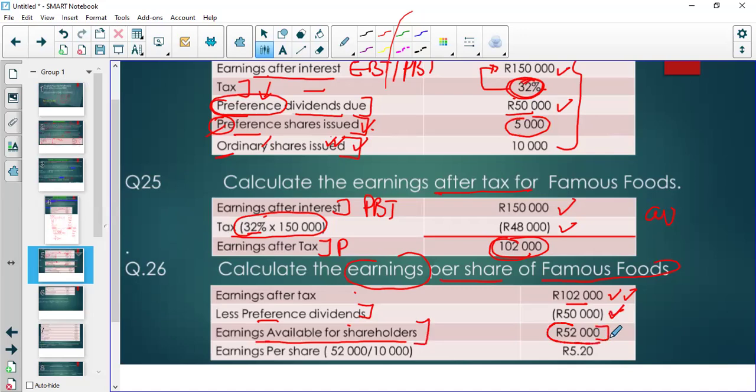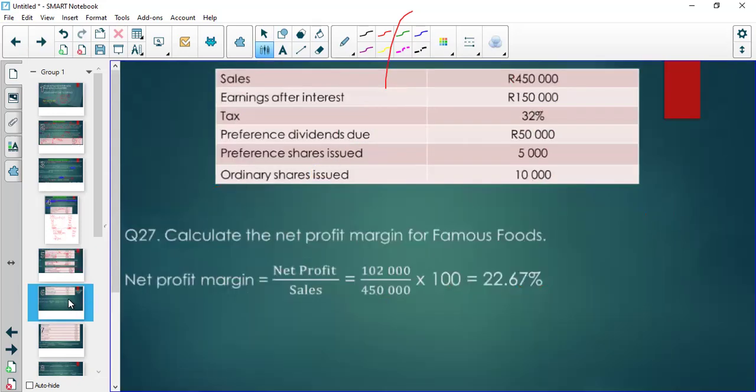So that 52,000 has to be shared among the 10,000 shares that were issued. Each share is going to get 5 Rand 20. So that's the earnings per share. These are extremely important things. They are easy, but you need to make sure that you're comfortable with them so that you can be a happy student.